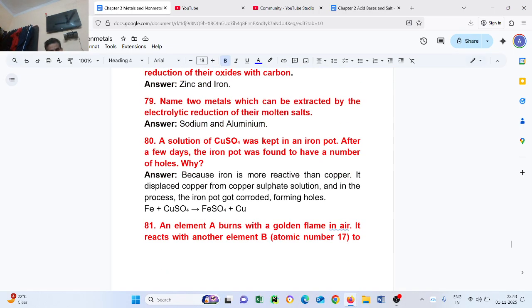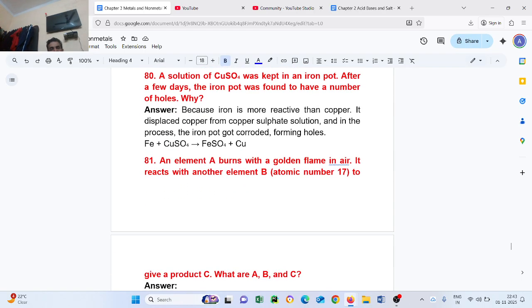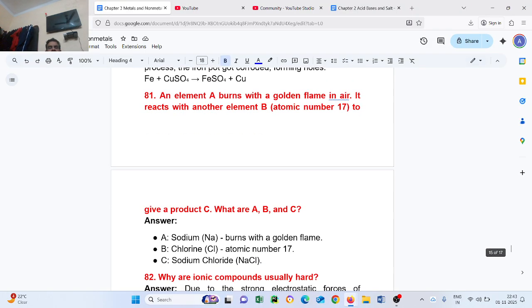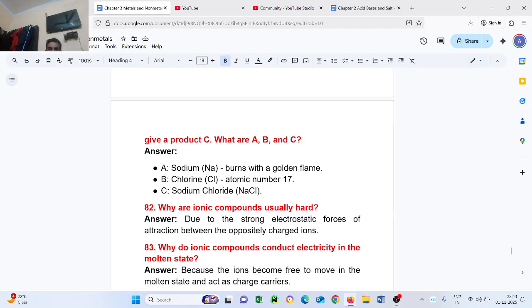Question number 81. An element A burned with a golden flame in air. It reacted with another element B, atomic number 17, to give a product C. What are A, B, and C? A is sodium, burned with golden flame. B is chlorine, atomic number 17. C is sodium chloride, NaCl.